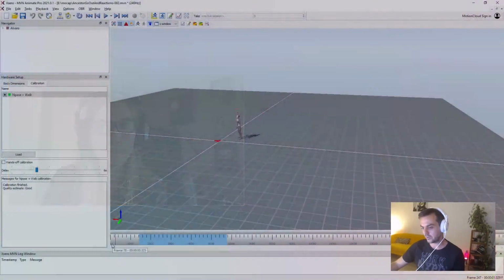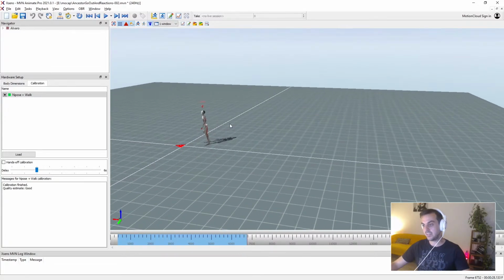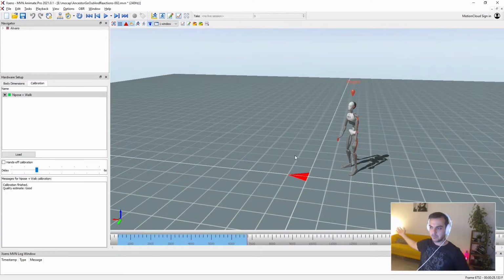Okay, let's do it. So Xsens is the tool we are using for motion capture. And here, this is myself in the living room. Again, something that I couldn't imagine years ago. Now I'm able to do motion capture here. It's crazy to me.